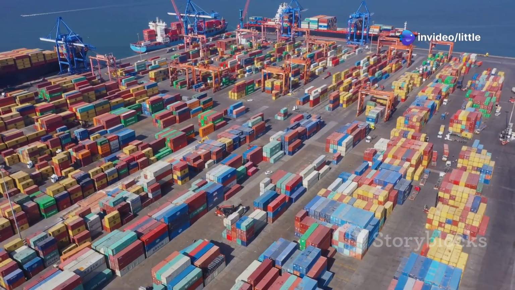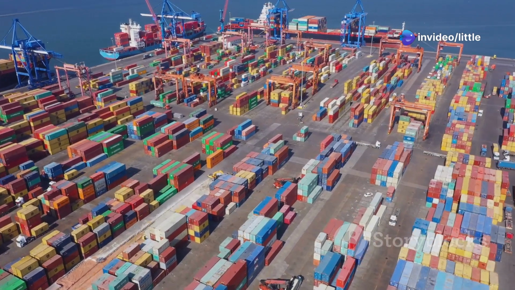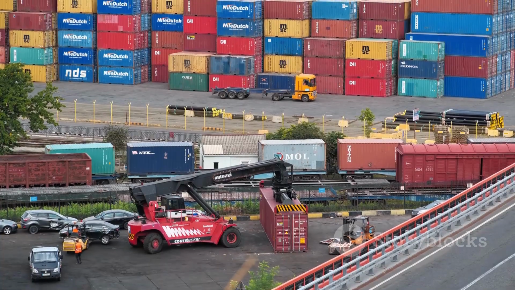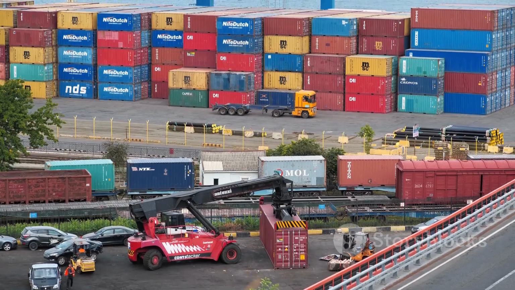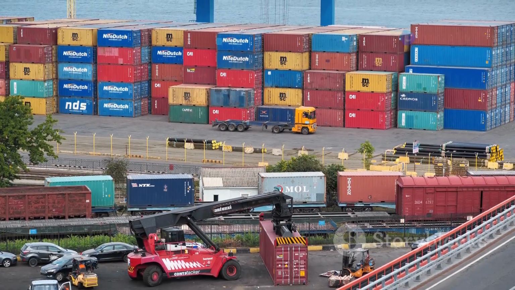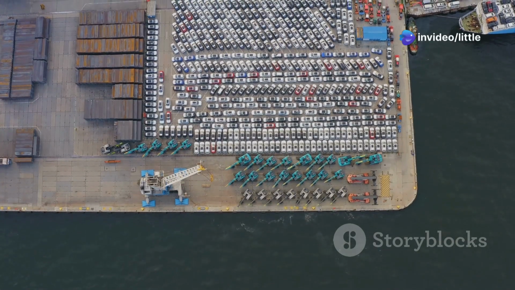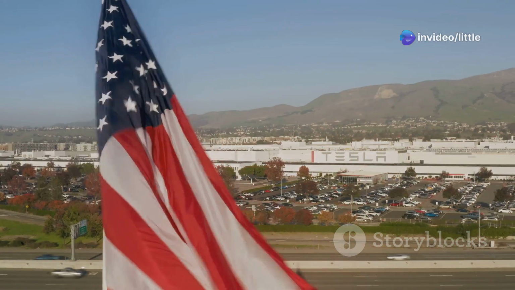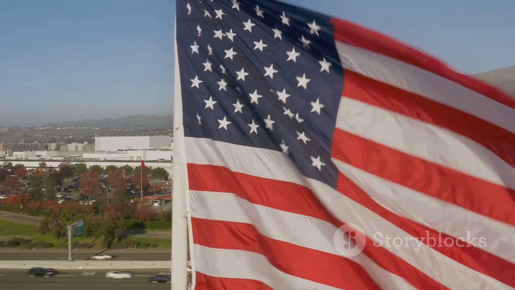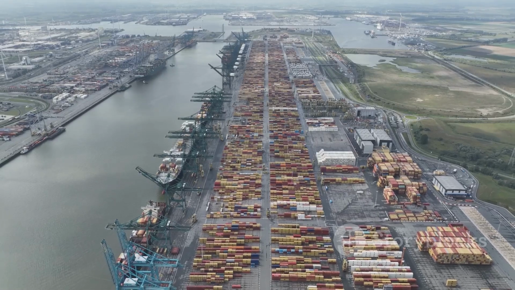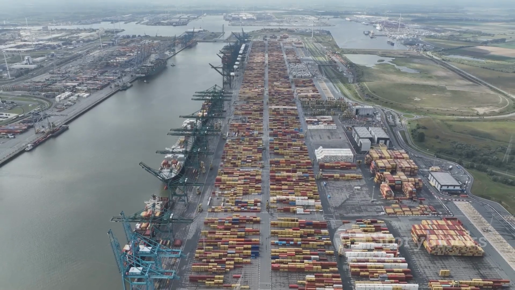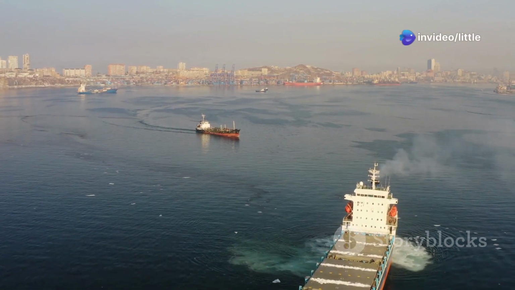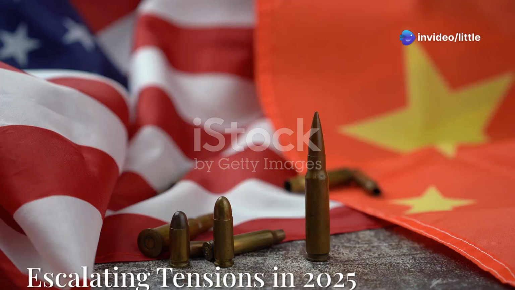In international trade, countries buy and sell goods. A tariff is like a tax on those goods when they cross borders. For example, if a car made in Japan is shipped to the US, the US might charge a tariff. That means the importer pays extra money to the US government. Tariffs can protect local businesses by making foreign goods more expensive, but they can also lead to trade wars and higher prices for everyone. In short, tariffs are a tool countries use to manage trade and protect their economies.